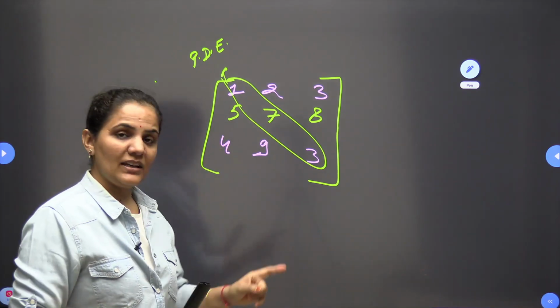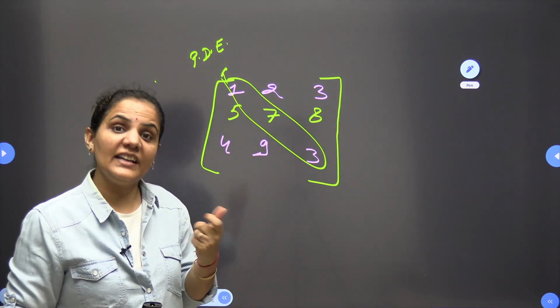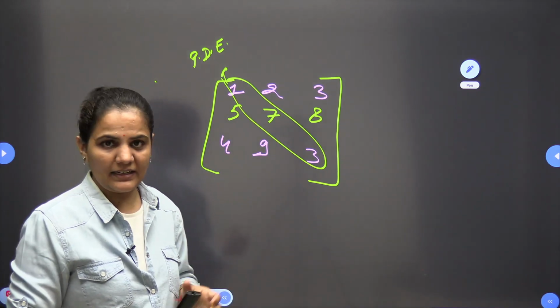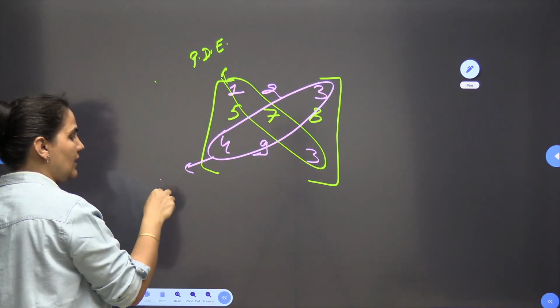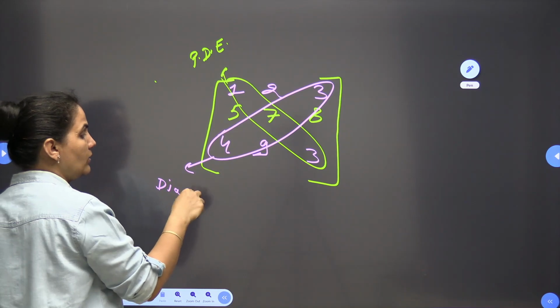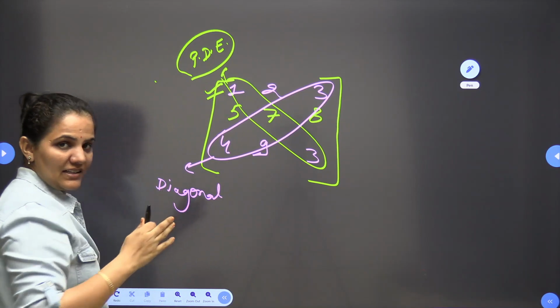We can say this is a principal diagonal, or a leading diagonal, or the main diagonal. Okay, we are having two diagonals here. This is also a diagonal. But if I am talking about the principal diagonal, the main diagonal is this one, the leading diagonal is this one.